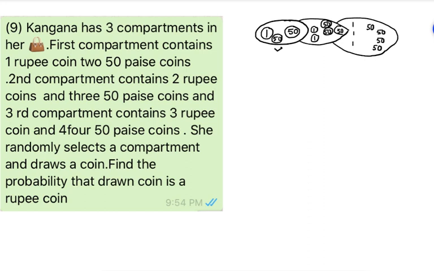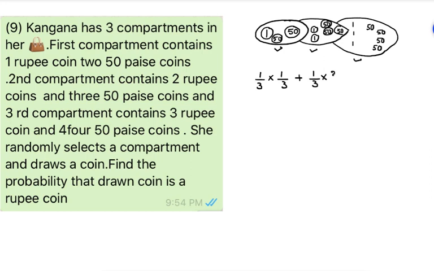One compartment consists of one 1 rupee coin and two 50 paise coins. Second compartment consists of 2 rupee coins and 3 50 paise coins. Third compartment consists of 3 1 rupee coins and 4 50 paise coins. He is asking to find the probability that the coin is a rupee coin. So selection of first compartment is 1 by 3.